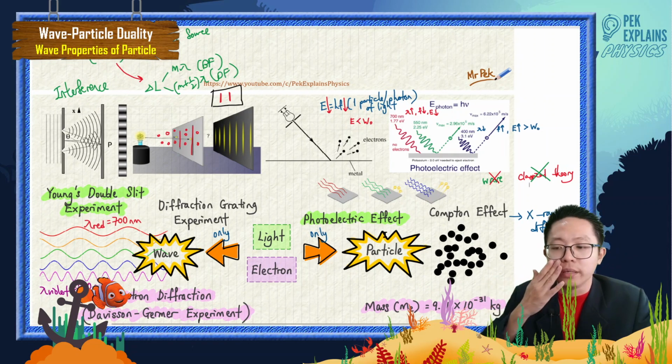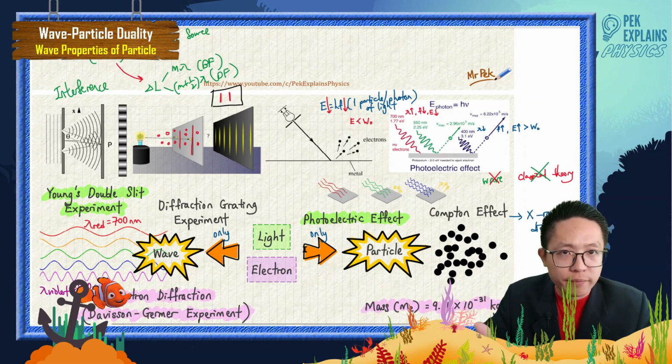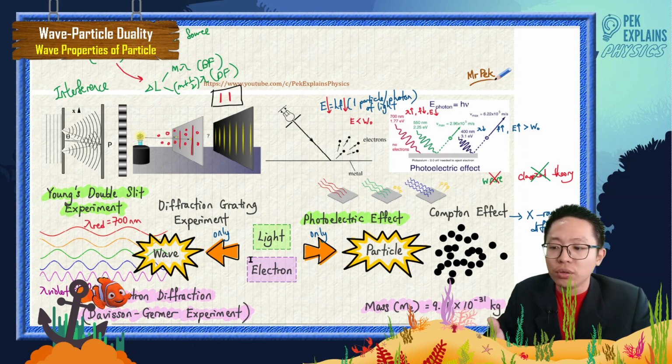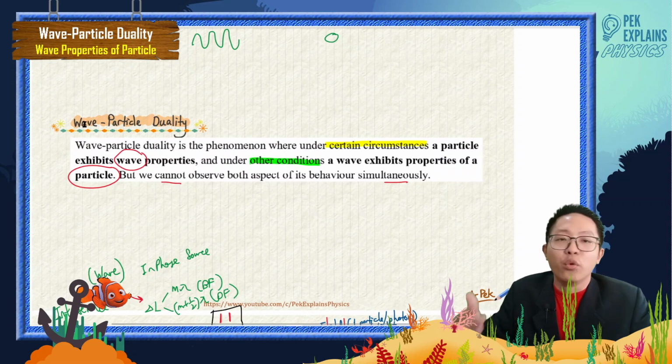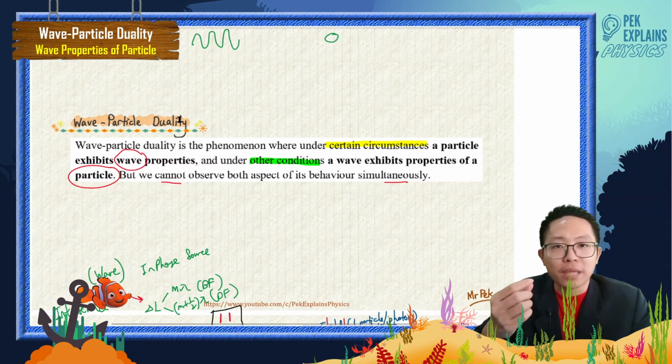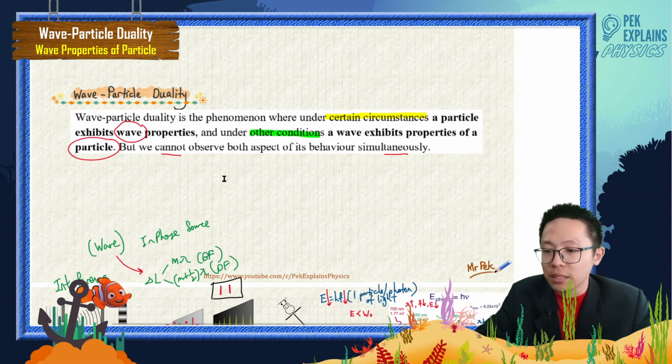So my question is, is light like a wave or like a particle? No scientist can explain that. No conclusion can be made. So what we can say here is that light exhibits wave-particle duality. Sometimes it's a wave, sometimes it is a particle. There's no conclusion, but it does not exhibit both properties simultaneously.